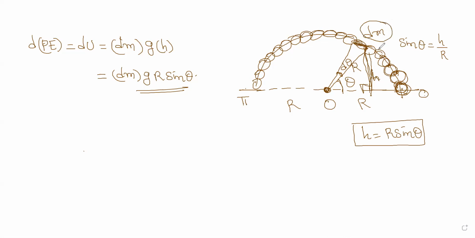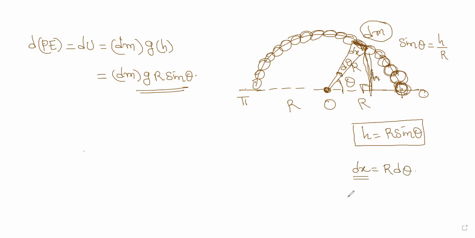There is another thing, the mass dm. How do we write the mass dm? Let us say this piece is of length dx. How do I find the length dx? In the semicircle, it describes an angle d theta, so dx is r into d theta. And what is the mass of dx?